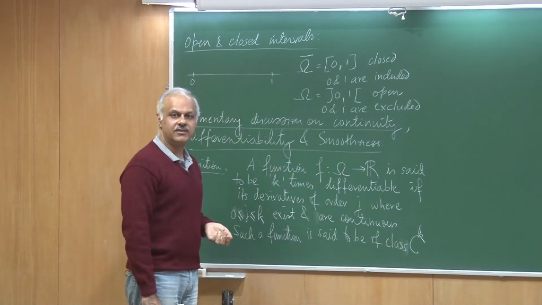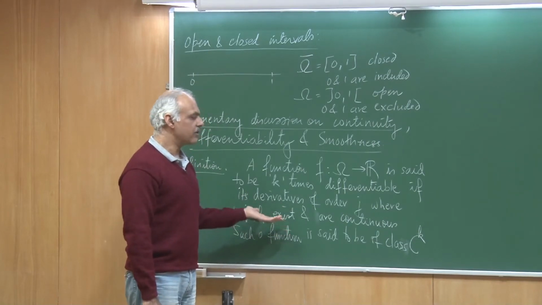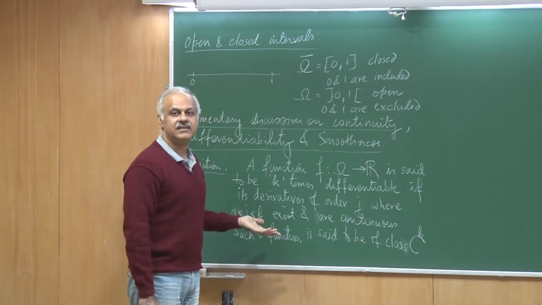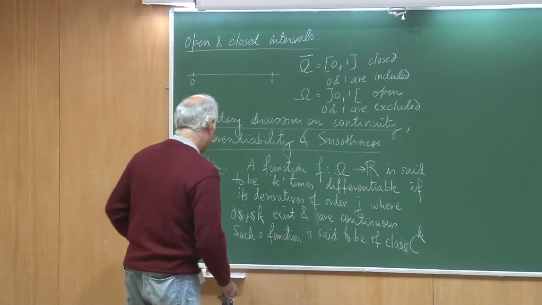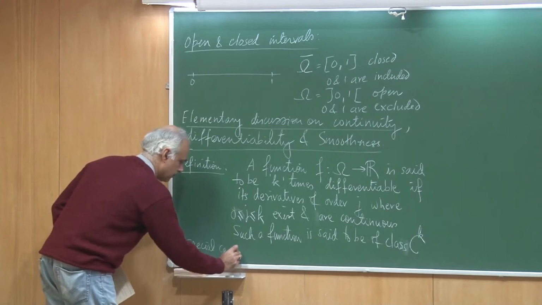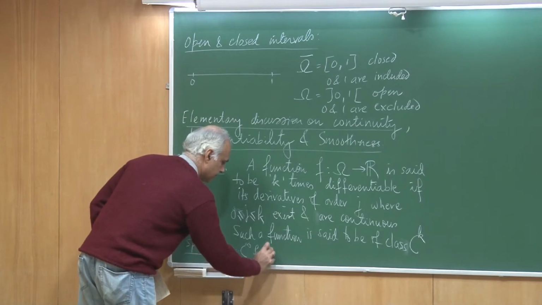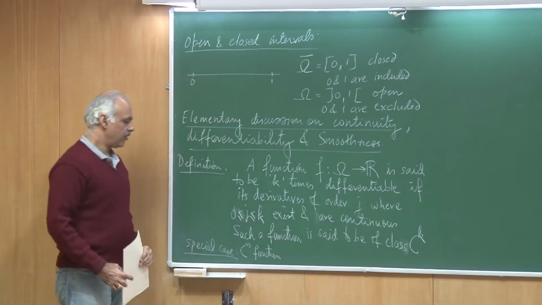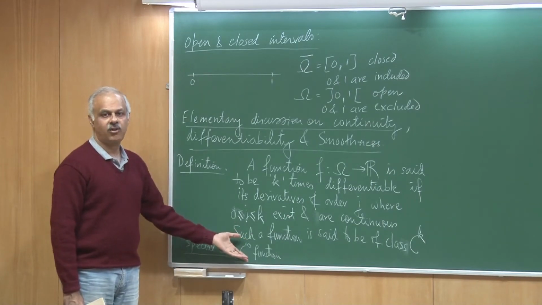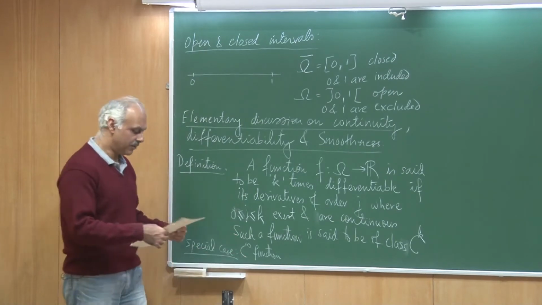Of course, higher order derivatives are all 0, but they exist and they are continuous. So, therefore, y equal to x square over the interval 0 to 1 is a C infinite function. Okay. So, special case is a C infinite function where the function itself is continuous and all its derivatives, all the higher order derivatives, they exist and are continuous. Okay. So, I gave you one example of such a function.